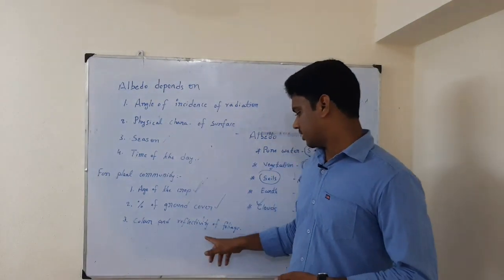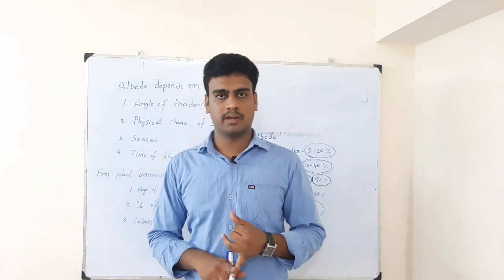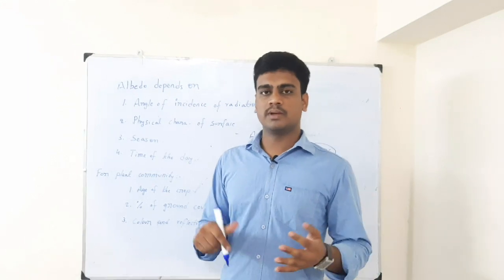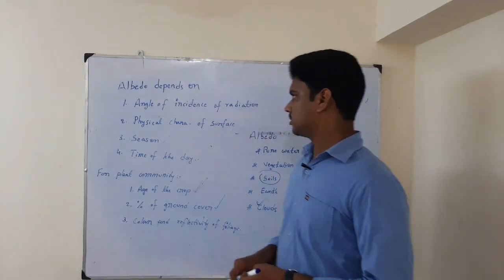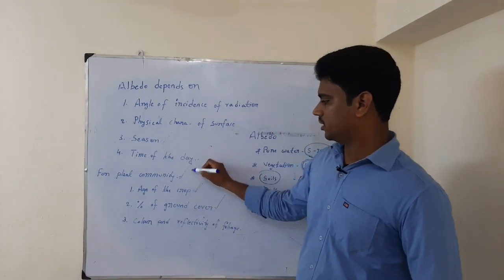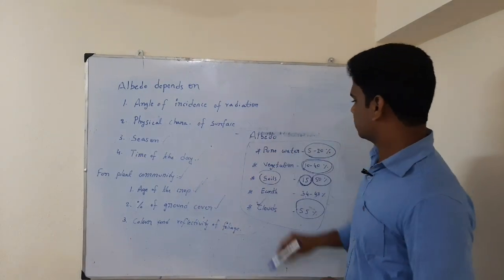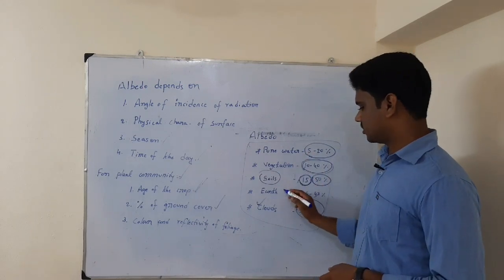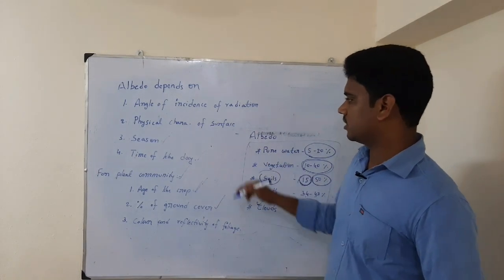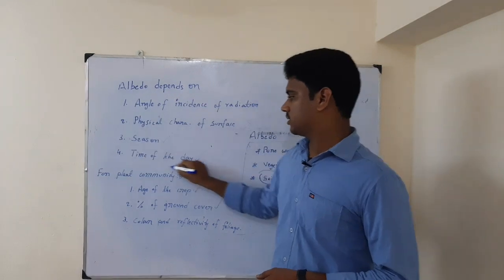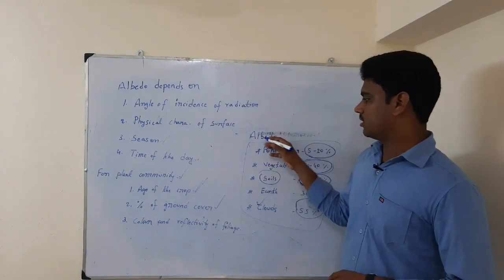The next one is color and reflectivity of foliage. Here, what is the type of color of the foliage? Some crops will have pale green, some crops will have dark green. So based on the color the albedo will vary. These are the things we need to learn about the plant community, in which way albedo will happen. And here different things are there: pure water, vegetation, soils, earth and clouds, and different materials, how albedo is happening, and what are the main factors which cause albedo, and in the plant community, how. These are the things we need to remember regarding albedo.